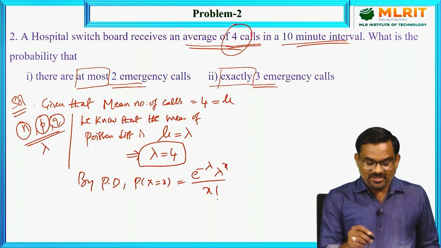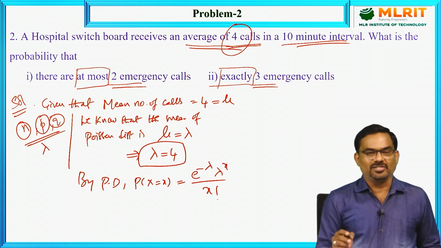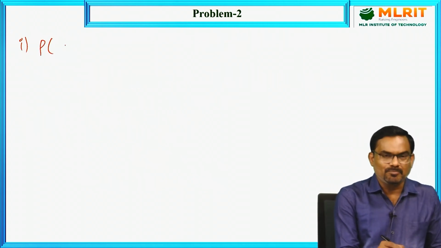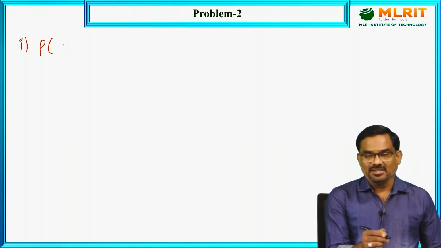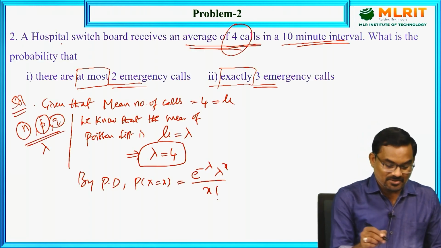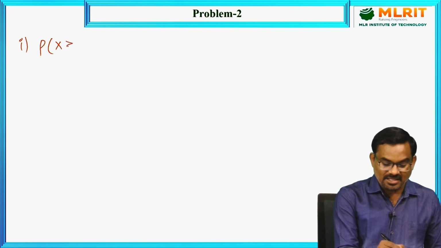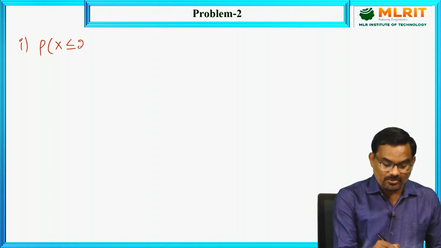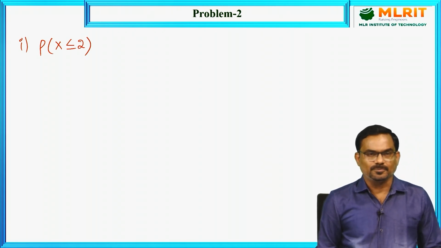Now in the first question we need to calculate the probability of at most 2 emergency calls. So first question, probability of at most. Just now we have discussed, at least means that number is the minimum, at most means that number is the maximum. So here at most 2 emergency calls means x is less than or equal to 2. That means that 2 is the maximum value, x less than or equal to 2.